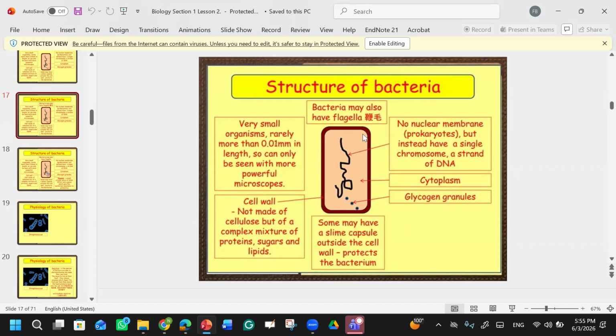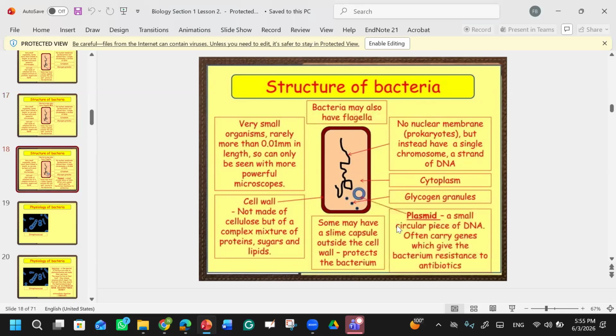These are some of the important things of the bacteria. Like there is a cell wall, and outside the cell wall there is, you can say, the slimy capsule in some bacteria, not in all. Then there is flagella also. Flagella is on one end, and I told you flagella help in movement. It helps to move the bacteria. Clear? Okay.